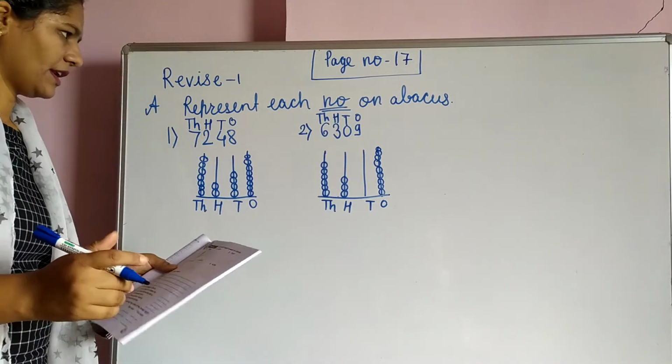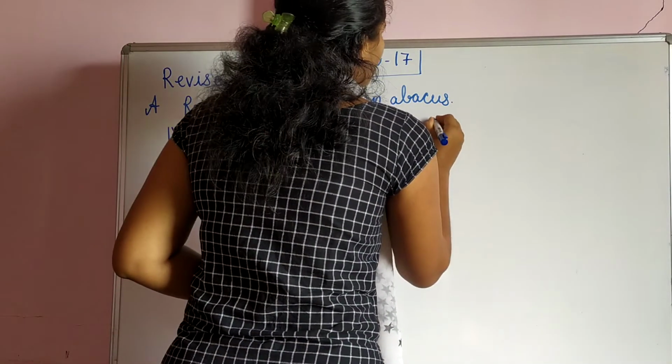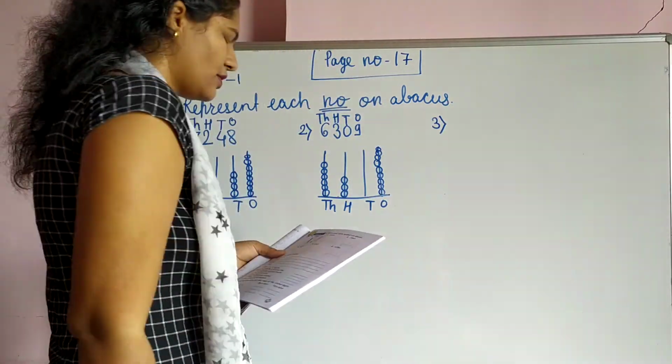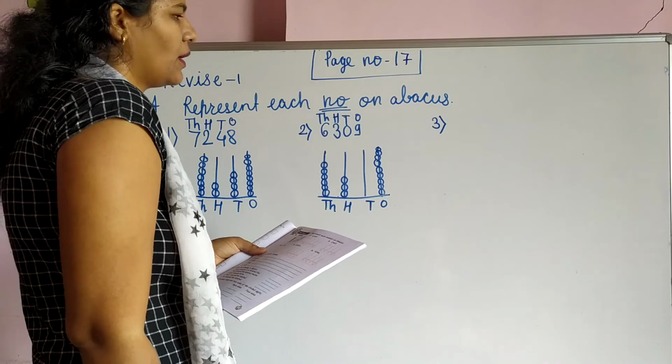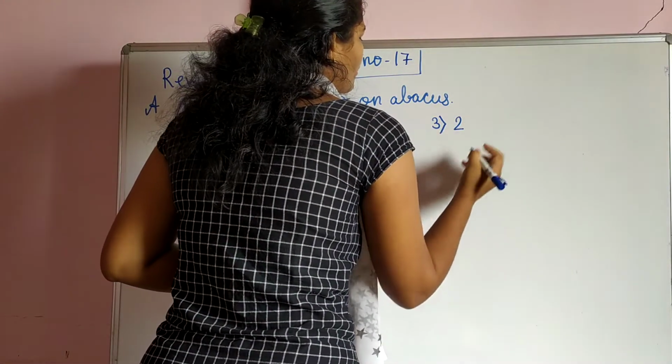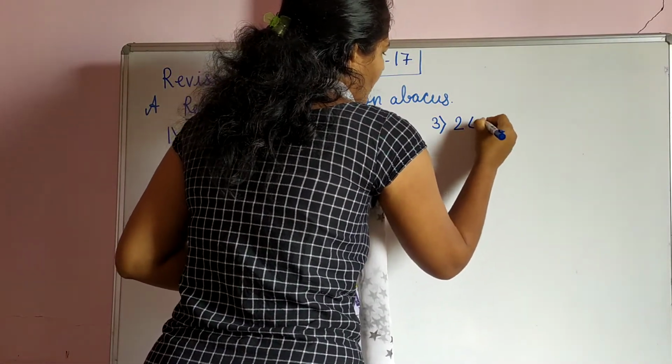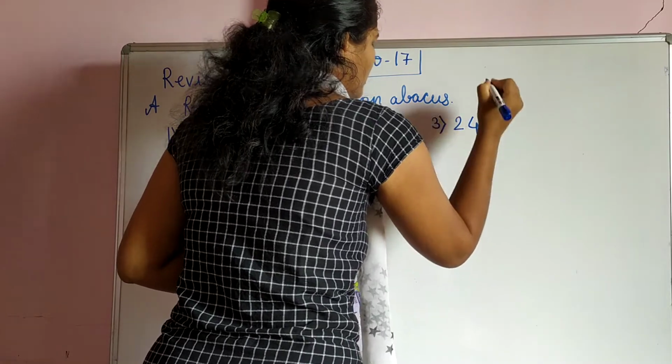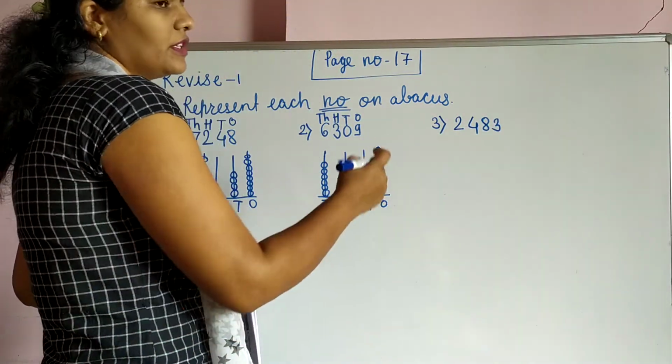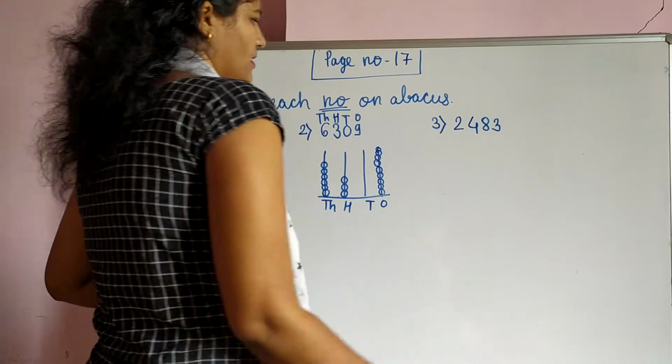Now we see the next question. That is the third one. And student, what is that number? So number is 2483. Okay. So here also we show abacus.